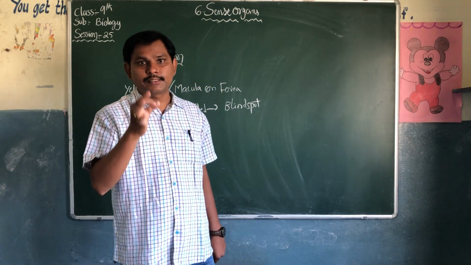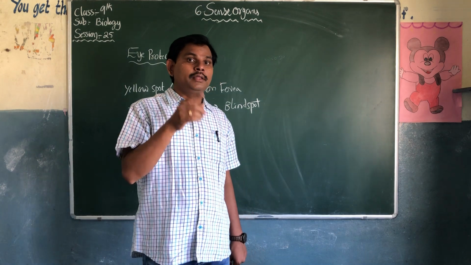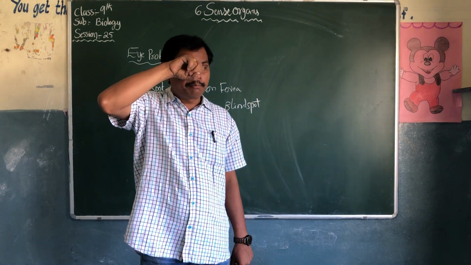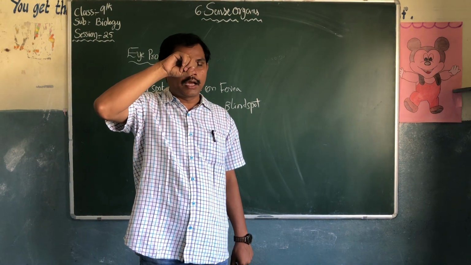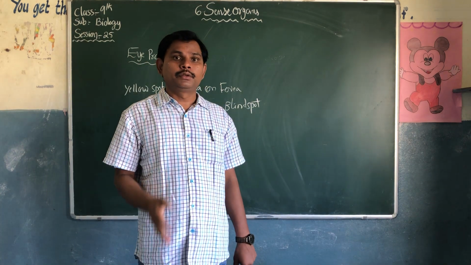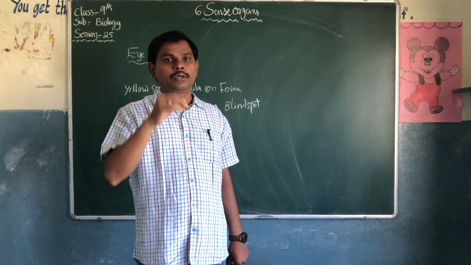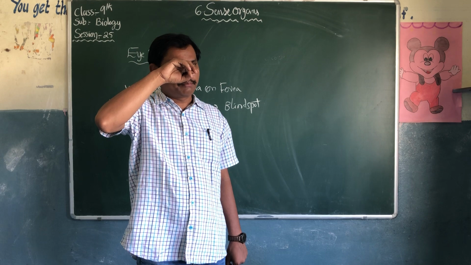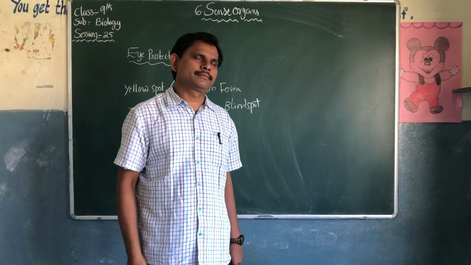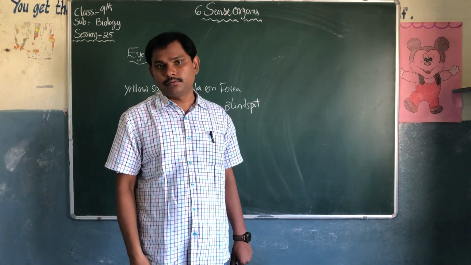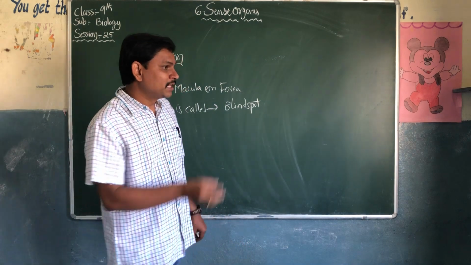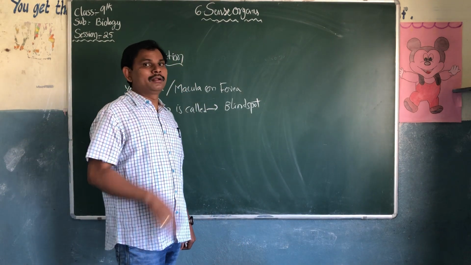The pupils and lenses will be damaged when you rub the eye with your hands. You are not supposed to do this, because the lenses will be damaged.